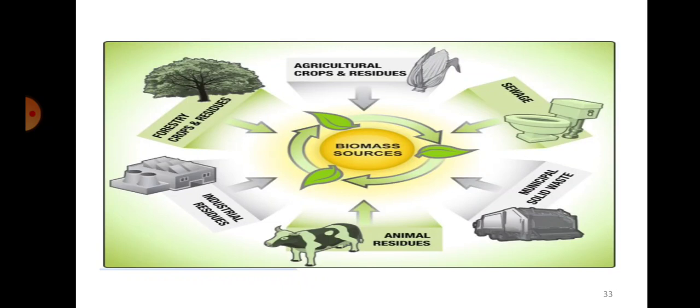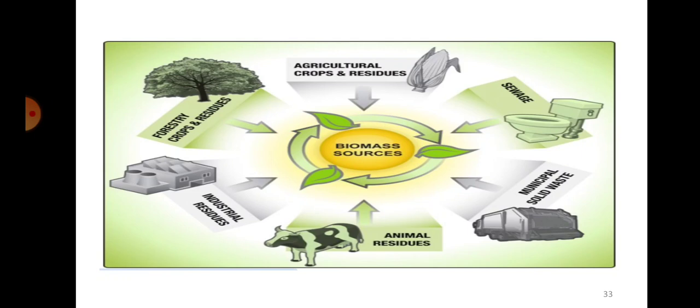It can be agriculture and crop wastes, the husks of the agricultural products, or it can be sewage, or any municipal waste, animal residues, industrial residues, or residues from plants. All these put together we call biomass, and using this biomass we produce a fuel that we call biofuel.